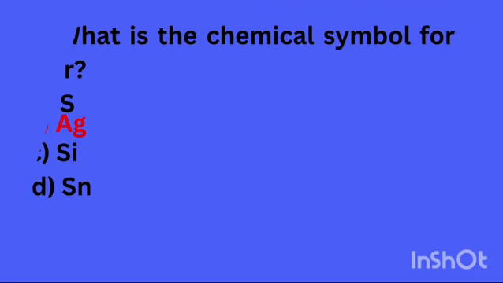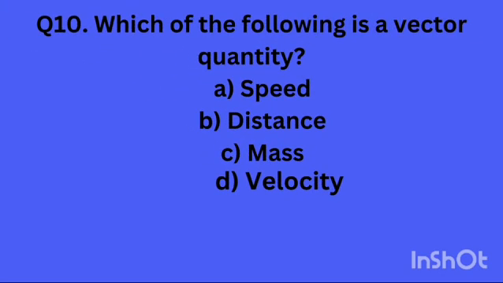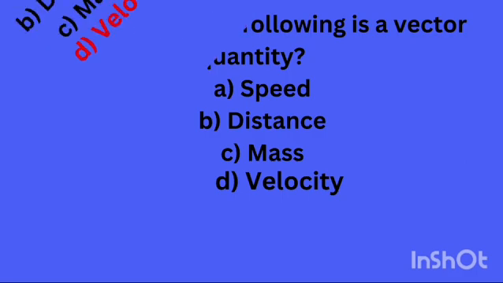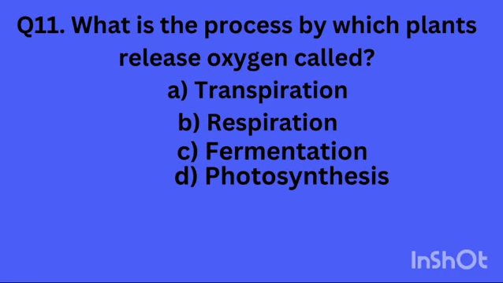Question number 9, the study of fossils is called? The answer is paleontology. Question number 10, which of the following is a vector quantity? The answer is velocity. Question number 11, what is the process by which plants release oxygen called?